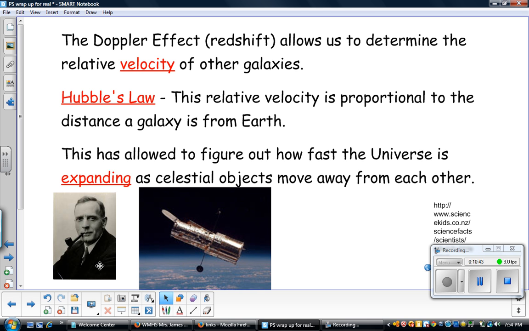So here's a picture of Hubble, and here's a picture of the Hubble telescope, which is not related directly to Hubble's law, but was named in honor of him, and it's a permanent telescope in orbit around the Earth.